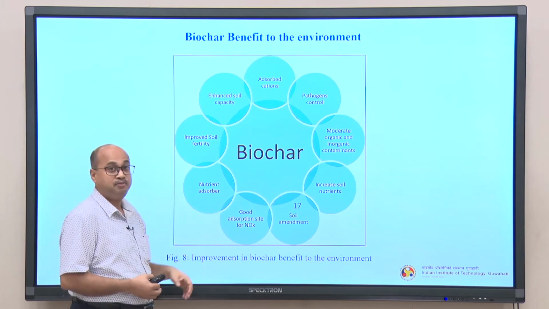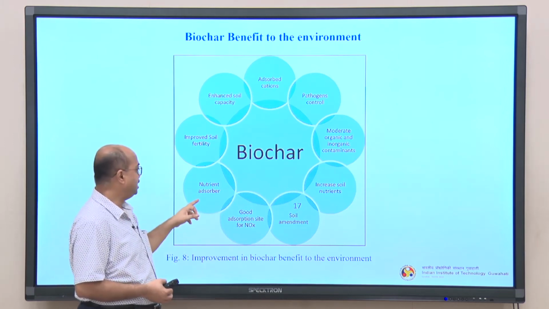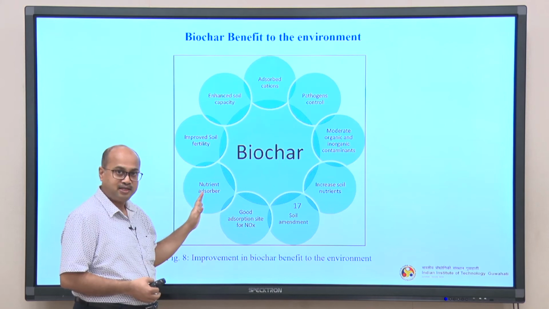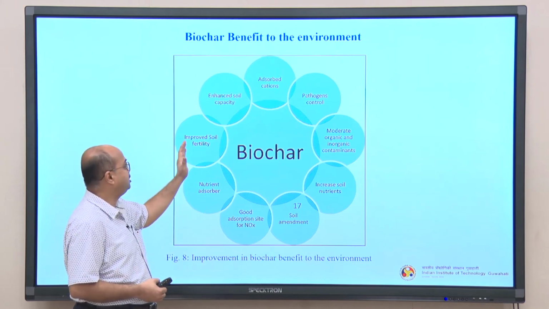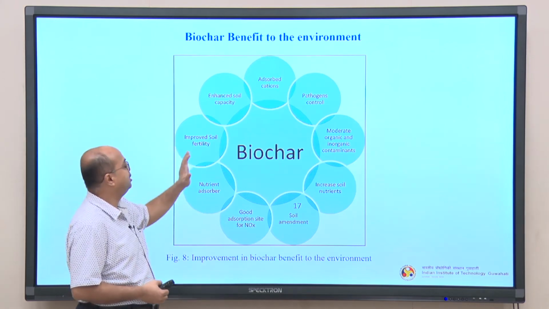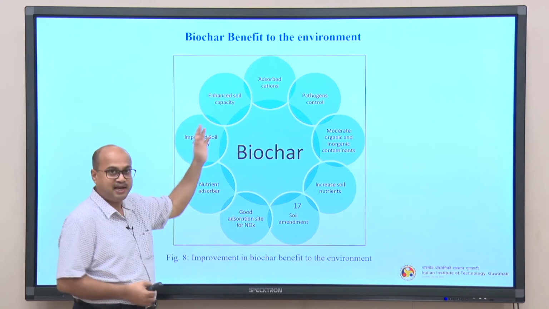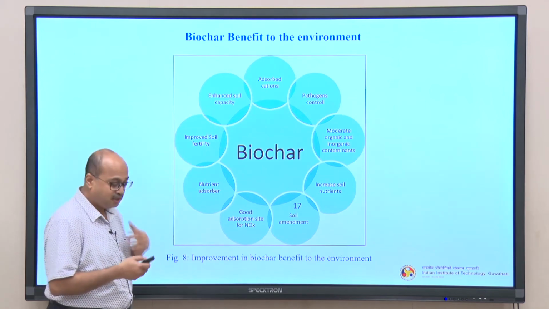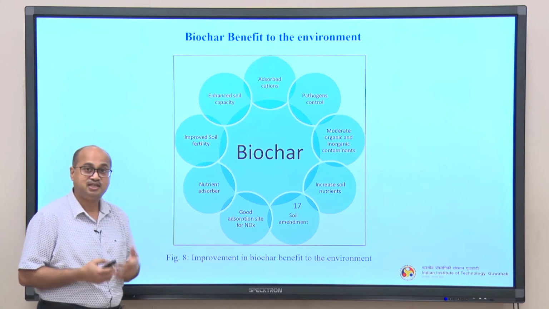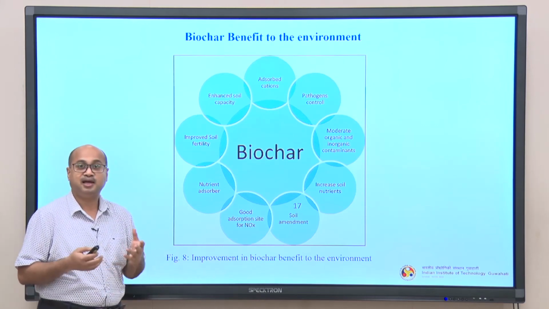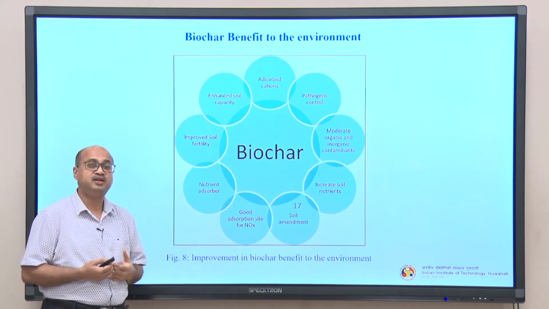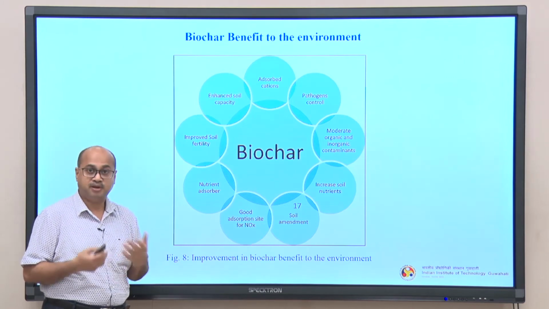Good absorption site for the NOx, nutrient adsorber, again agricultural applications. Improved soil fertility, again agricultural application, then enhanced soil capacity, again agricultural application. So, you can understand that biochar has huge application in the agricultural field as well as in environmental applications.